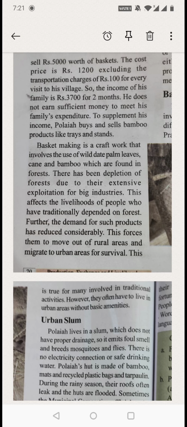In the forest. There has been depletion of forest due to their extensive exploitation for big industries. Now what happened? Big industries for making paper or for making some other products, they are going on using forest. They are cutting the forest and they are using that produce. Now forest is getting reduced. That deforestation is increasing, right? This affects the livelihood of people who have traditionally depended on forest.